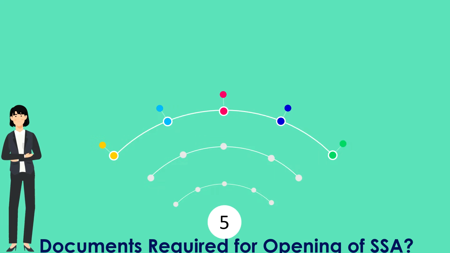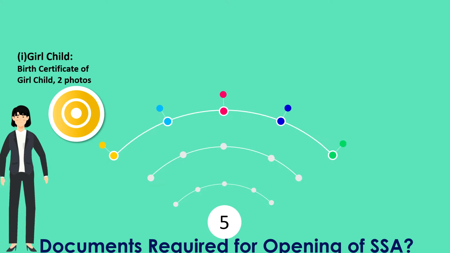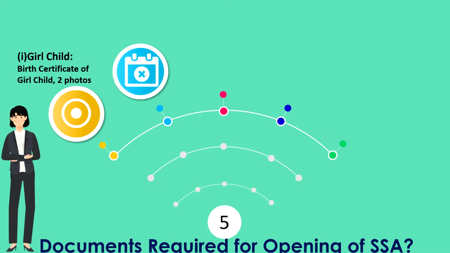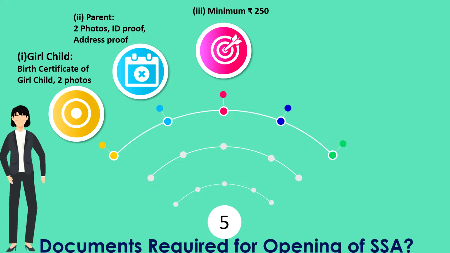Now we will see about the documents required for opening of a Sukanya Samriddhi Yojana account. The birth certificate of the girl child has to be submitted. That is mandatory, and 2 photos of the girl child also you may have to submit. Thereafter, the parents' 2 passport size photos are required, and ID proof is required, and address proof is also required. I will tell you what are the valid documents that are required as address proof or ID proof in a while. Then comes the minimum deposit is 250 rupees, as I have told earlier.